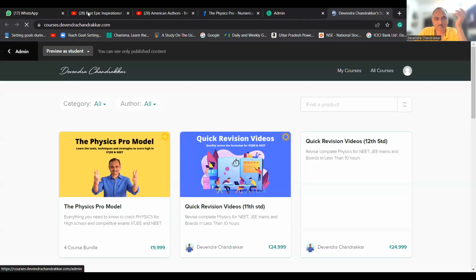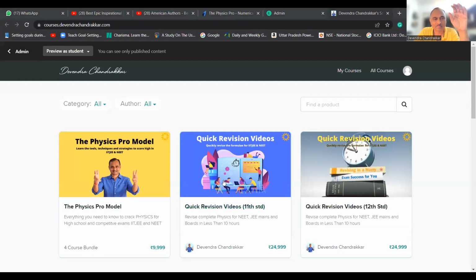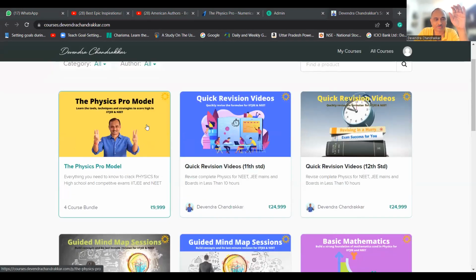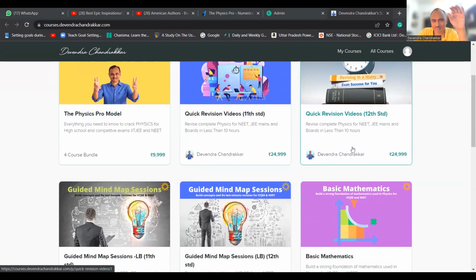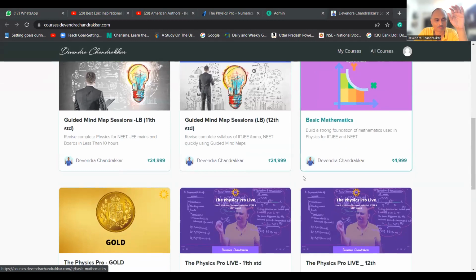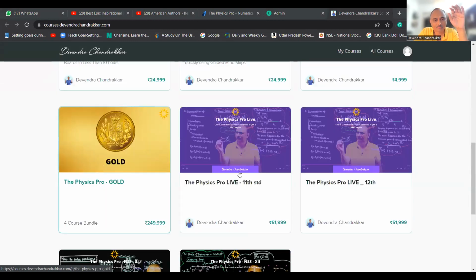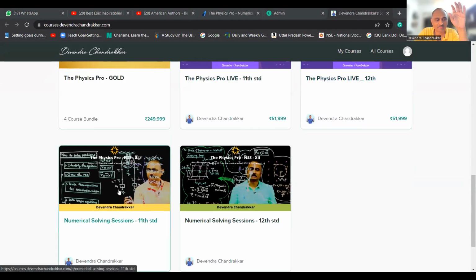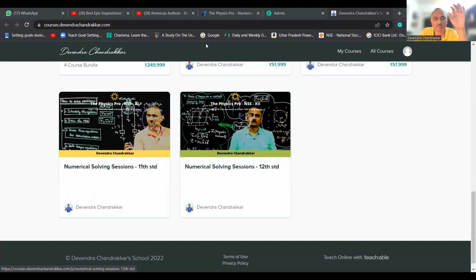Can you guys see this? Who was asking me this question? Okay, Pragati was asking. Pragati, this is the Physics Pro model, right? I showed you this one. These are quick revision videos of 11th and 12th standard. This is guided mind map sessions of 11th standard, guided mind map sessions of 12th standard. Basic mathematics course. Physics Pro Gold. Physics Pro Live 11th standard. Physics Pro Live 12th standard. These are recordings of those sessions which I am conducting for numerical solving. Okay?